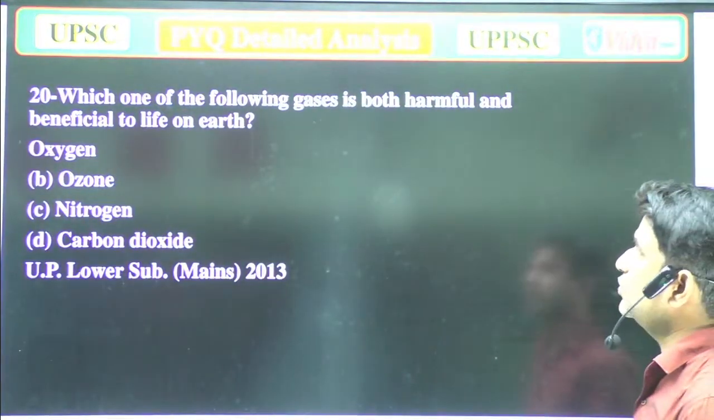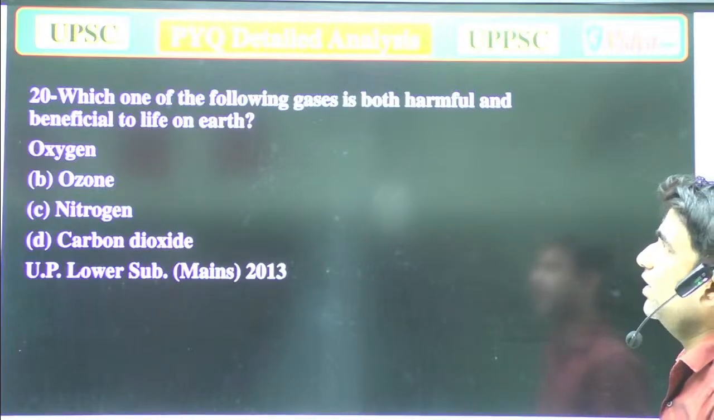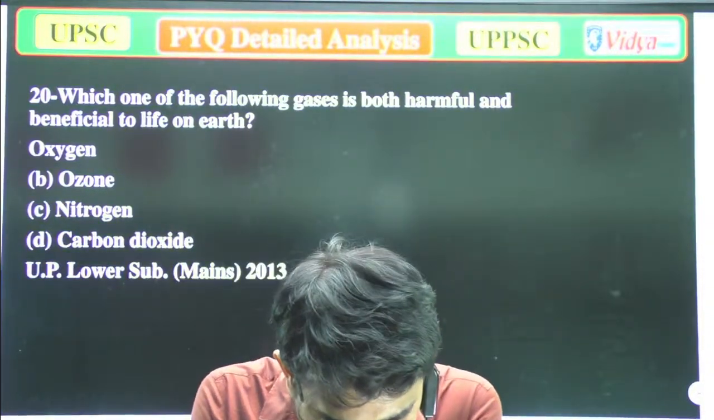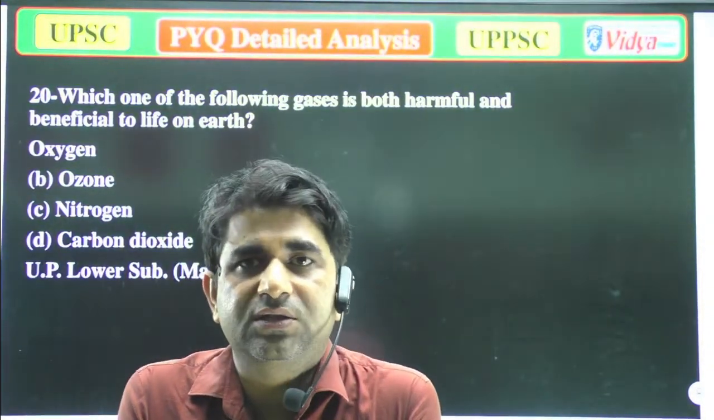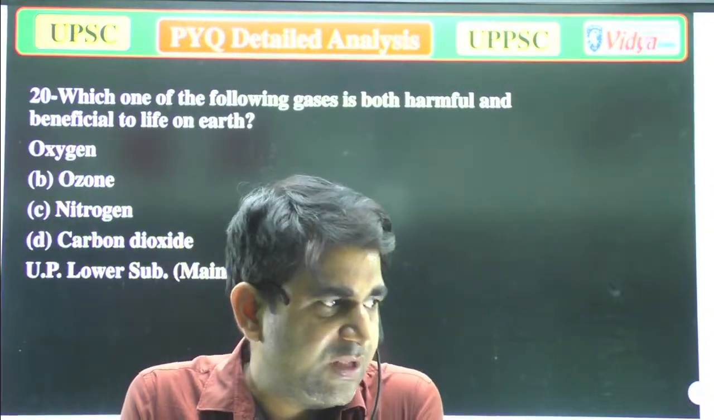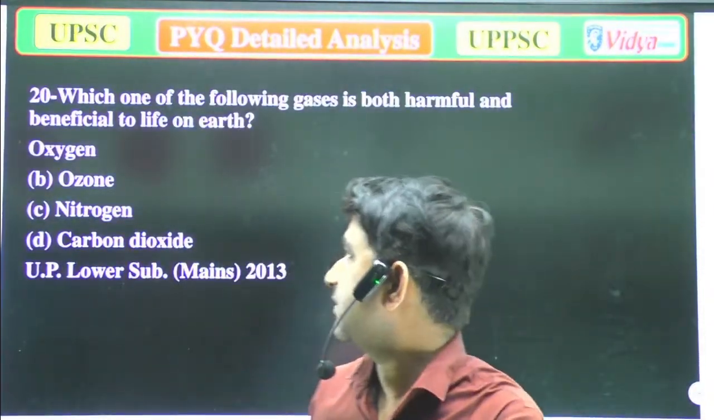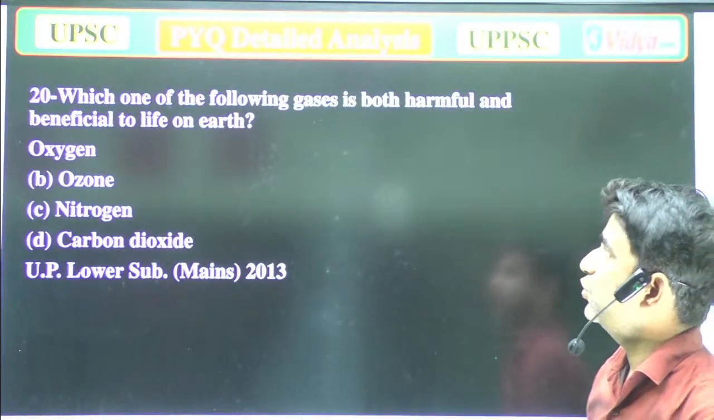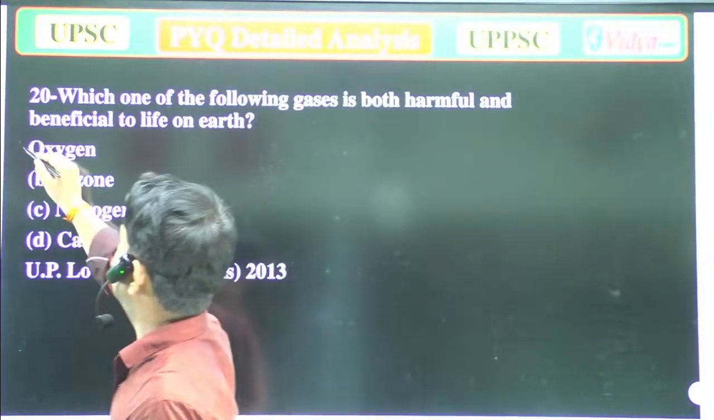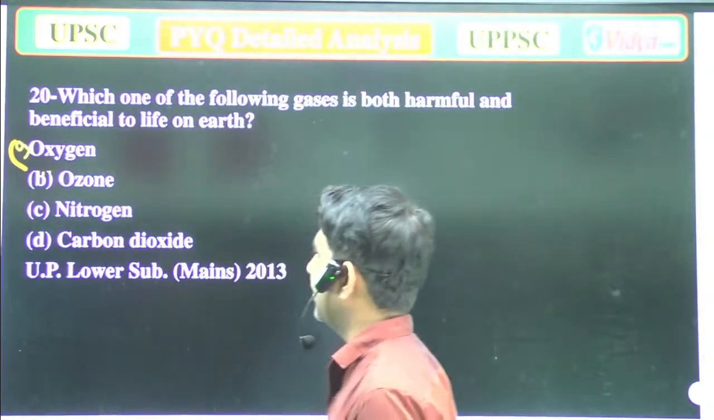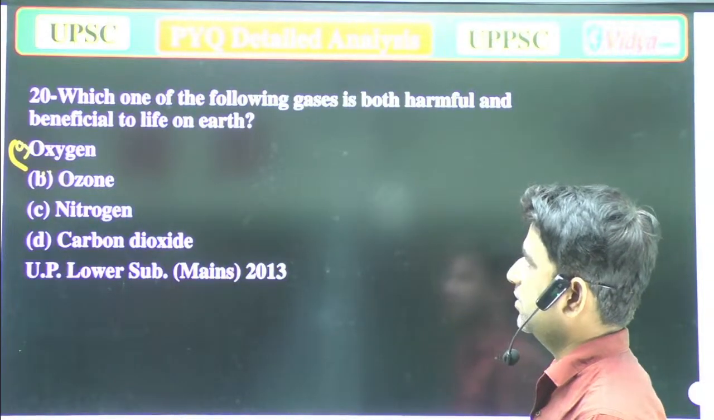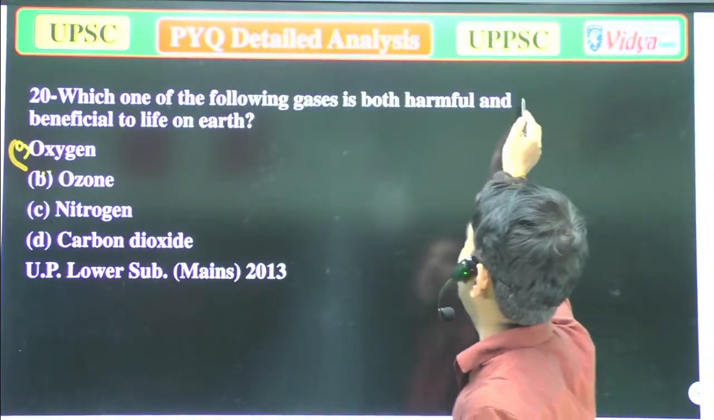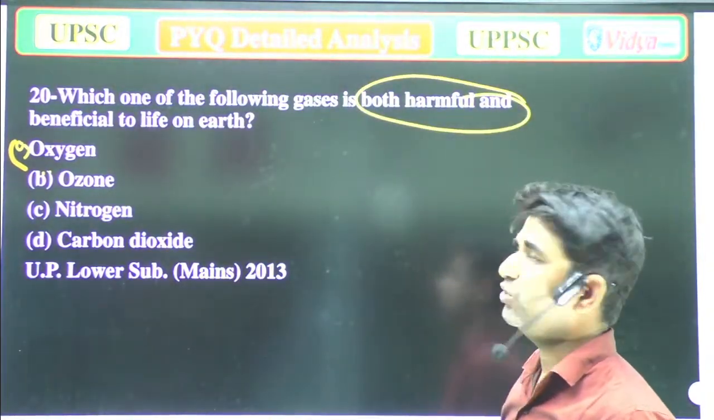Our next question is, which one of the following gases is both harmful as well as beneficial to life on the earth? The options are A. Oxygen, B. Ozone, C. Nitrogen, D. Carbon dioxide. The question is which gas is both harmful as well as beneficial to life on the earth.